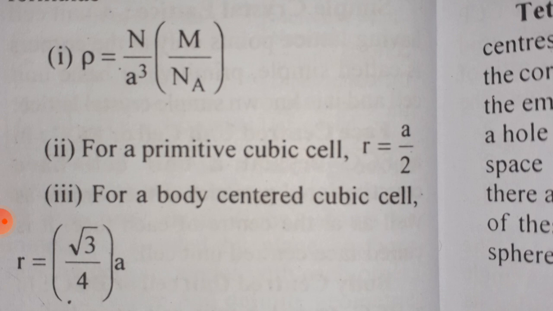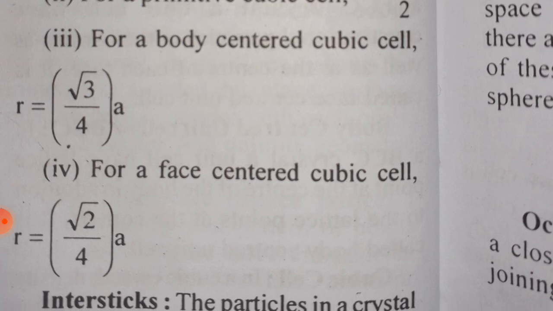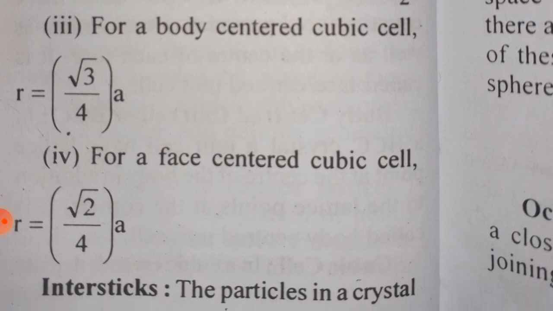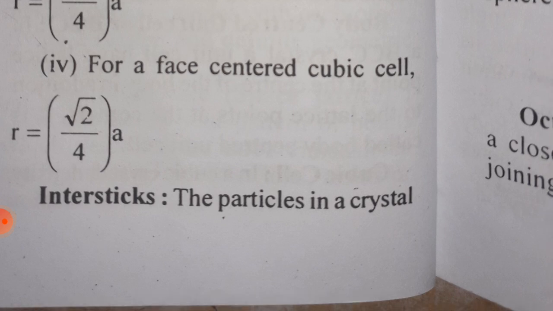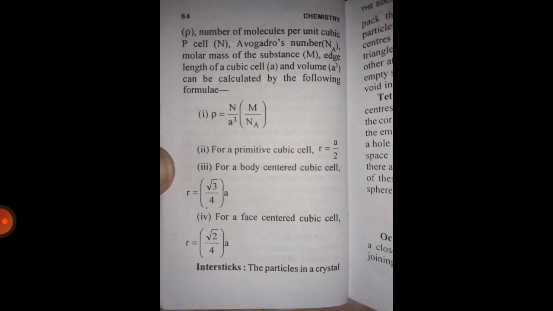2. For a primitive cubic cell, r is equal to a upon 2. 3. For a body-centered cubic cell, r is equal to square root 3 upon 4 a. 4. For a face-centered cubic cell, r is equal to square root 2 upon 4 a. Interstices, the voids between the particles in crystals.